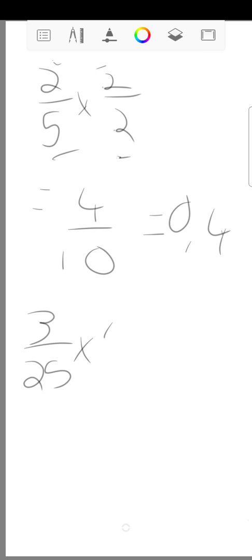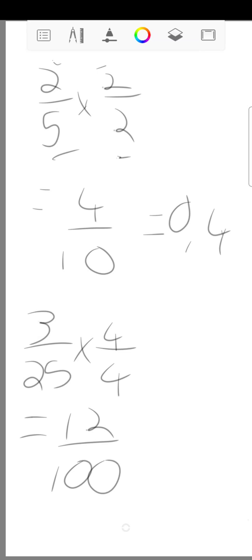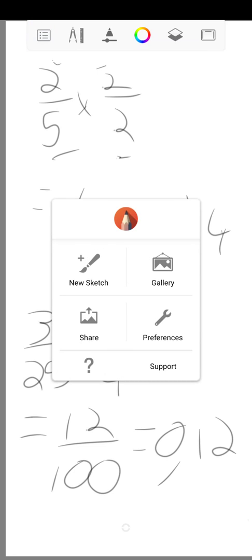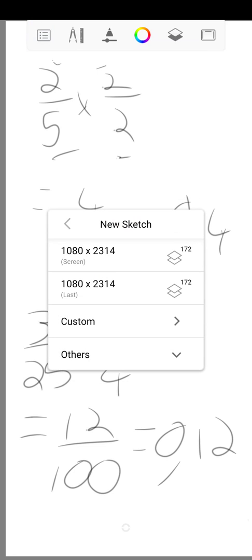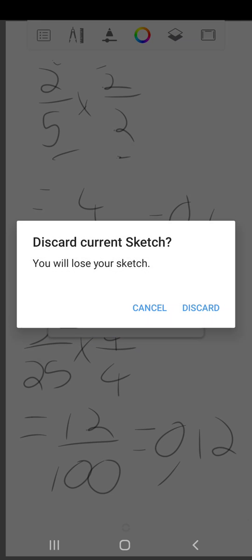You can multiply this by 4/4, which is going to equal what? 3 times 4 is 12/100, which is equal to 0,12 over there. Right, so that is this with your fractions as well as your decimal places. Yeah, nothing too difficult. Hopefully you guys understood that. Now we're going to be rounding off.